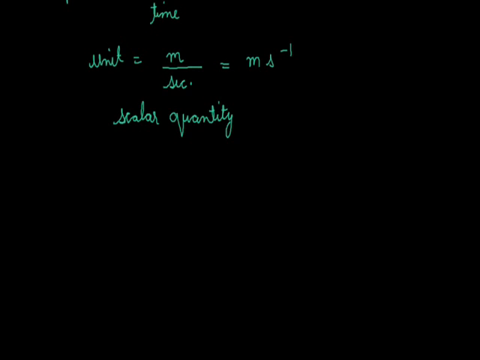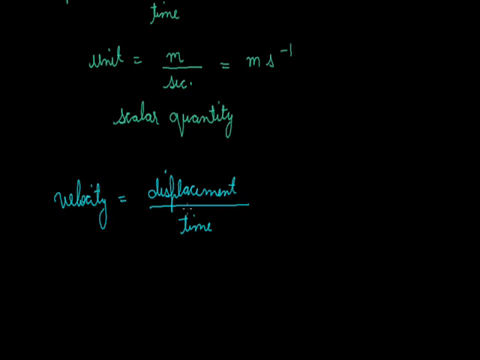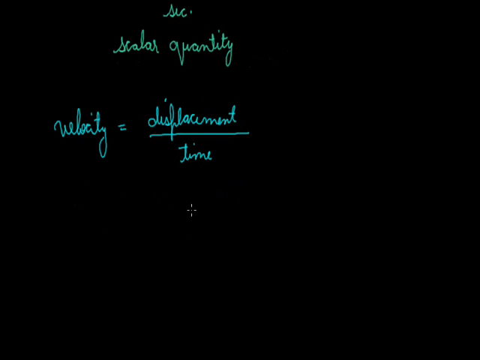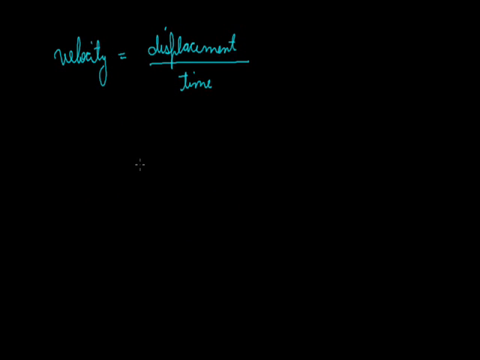Now we will discuss velocity. At the same time, velocity is the displacement per unit time. So velocity is dependent on displacement, or we can also define it as the rate of change of displacement.